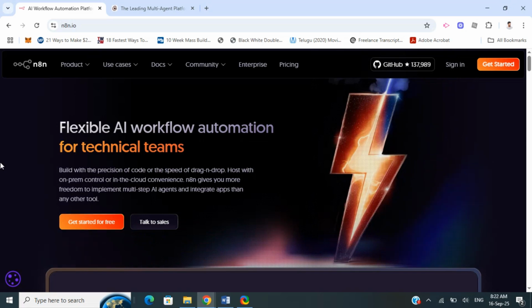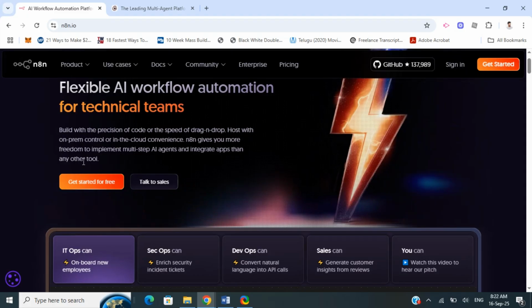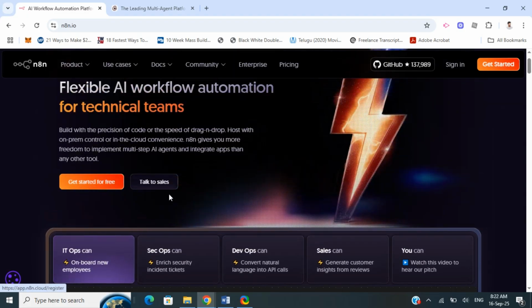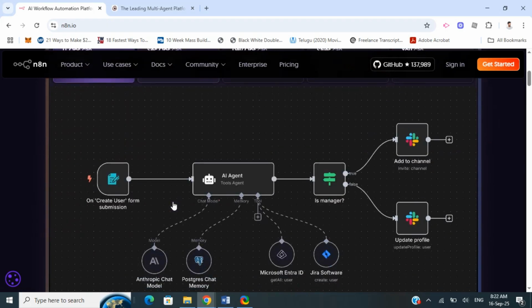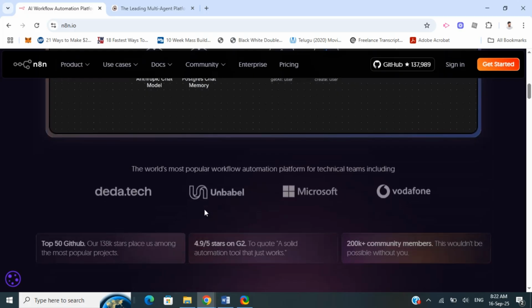Hello everyone, in this video we're going to look into a comparison between N8n versus CrewAI. N8n, as you may know, is a fair-code, visual low-code workflow automation tool. You use it to make automation. It lets you connect apps, APIs, and data sources in workflows: you set up a trigger and an action, and it flows. You can also self-host or use its cloud version.